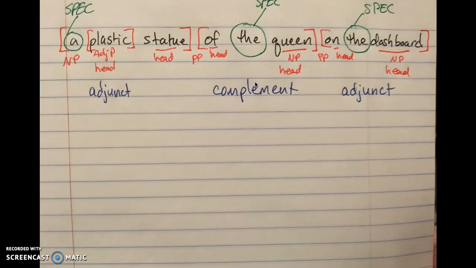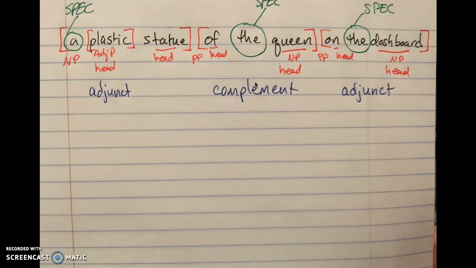Okay, sounds great. Just tell me a little bit about why you think that. Well, with the first adjunct, a plastic statue, you can add in additional adjuncts so they stack on top of each other. For example, I could say a tiny yellow plastic expensive statue, and it doesn't change that phrase. And with the other adjunct, on the dashboard, I can add in additional prepositional phrases like on the dashboard, in the car, in the garage, and so on.